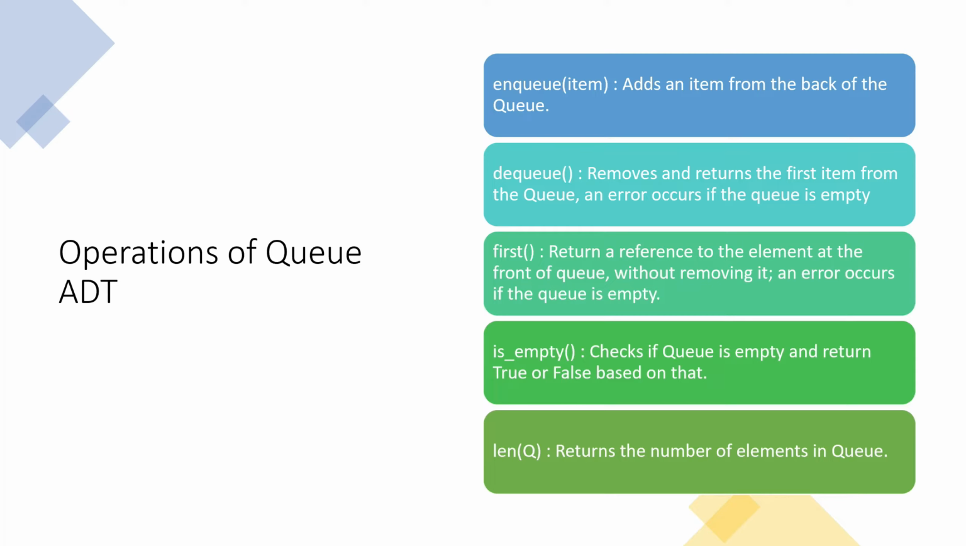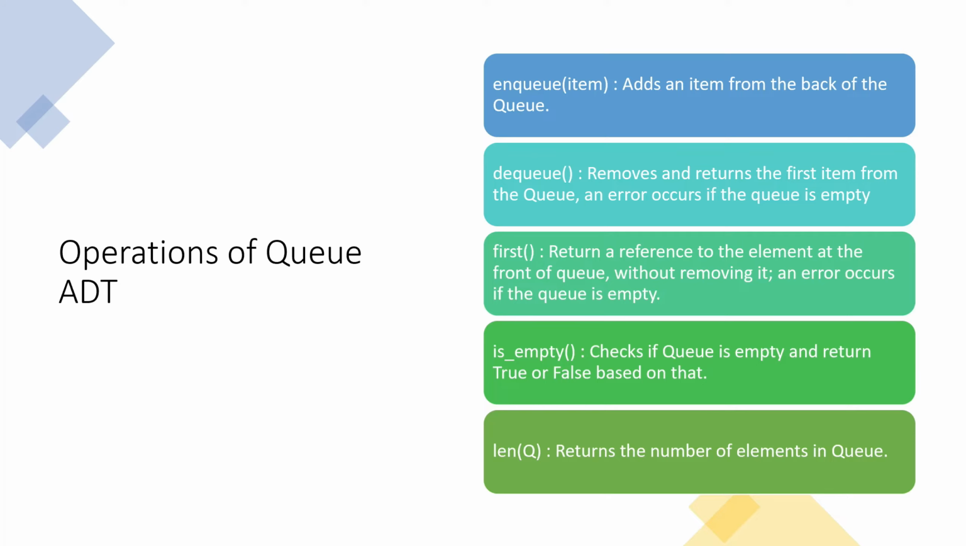This is DQ. Next is first. First returns the reference of the very first element, but it doesn't remove it from the queue. Like in DQ, we were removing the first item from the queue and returning it as well. First only returns the reference to this element, but it doesn't remove it from the queue. And an error should occur here as well if the queue is empty. Next is the empty method. It checks if your queue is empty and returns true or false on that basis. And next is length of queue. It returns the number of elements in the queue.